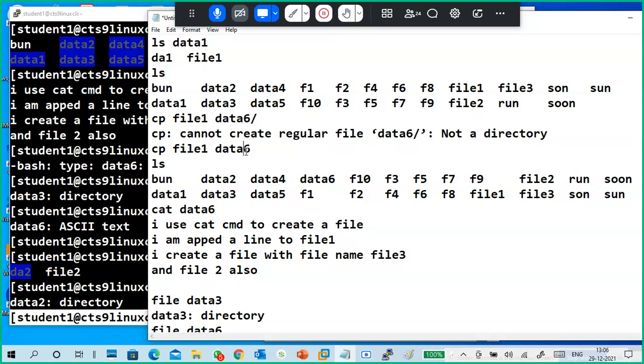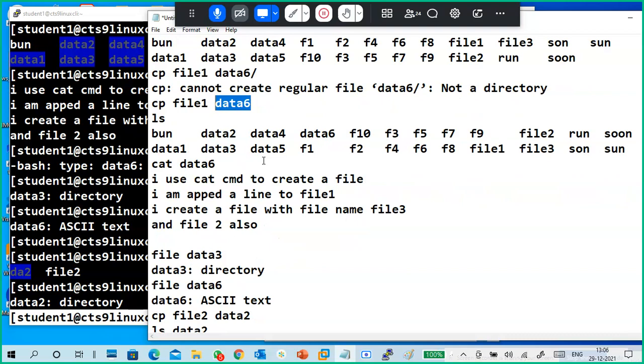So file 1 is the source, and the other file I want to create is data 6. Now cat 6. You see here, data 6 has become a file. It is not a directory. It actually created a file because I didn't give a slash and the directory does not exist.